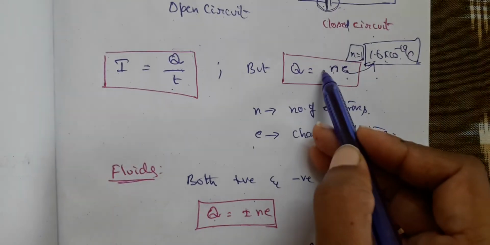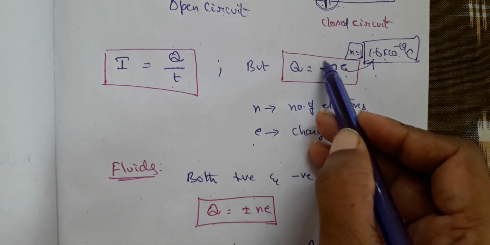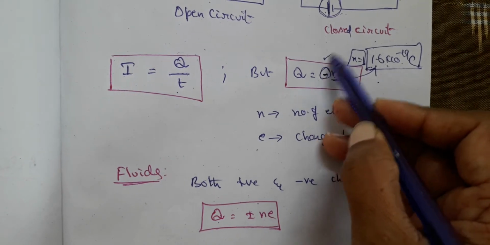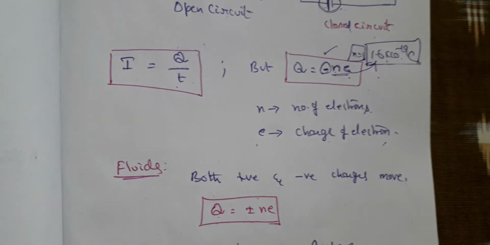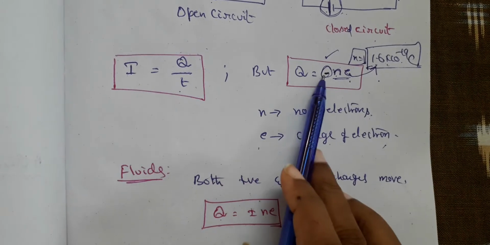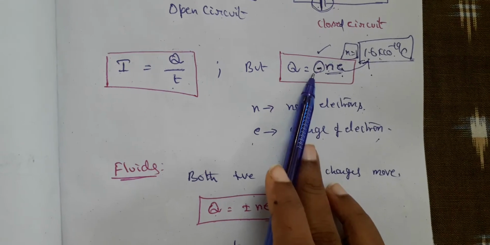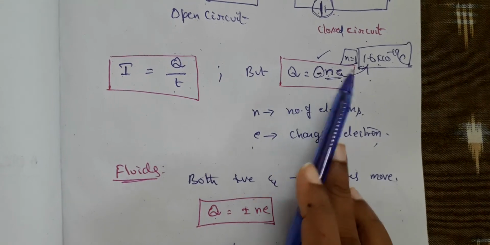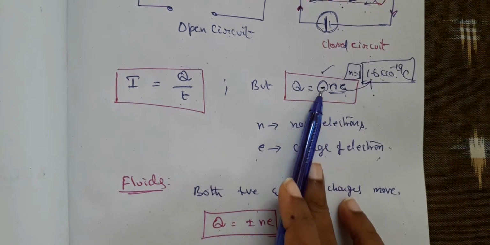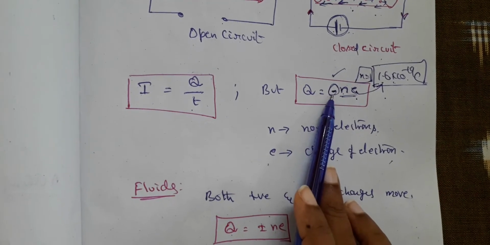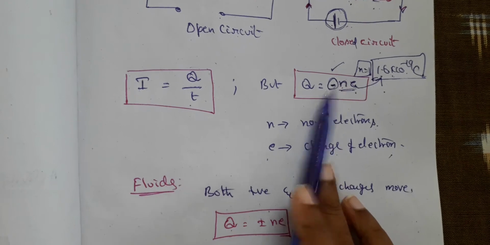If you want to speak about the magnitude of the charge, it is only Ne. If you want to talk about the sign of the charge, then it is minus Ne. But while measuring I, we will not talk about the minus sign. Suppose a half mark question is asked that 5 electrons are traveling, then the net charge is negative. If current is asked, there is no need for you to mention either positive or negative in the case of conductors.